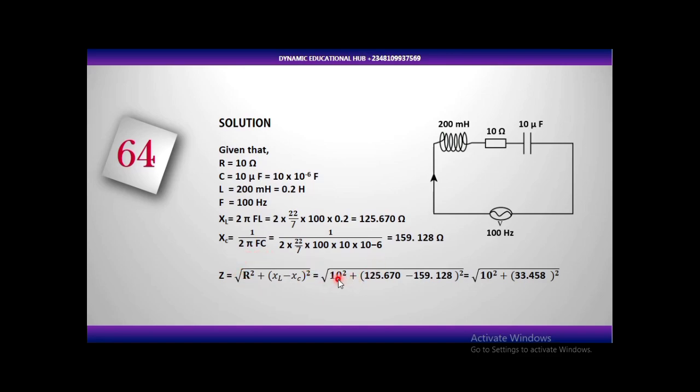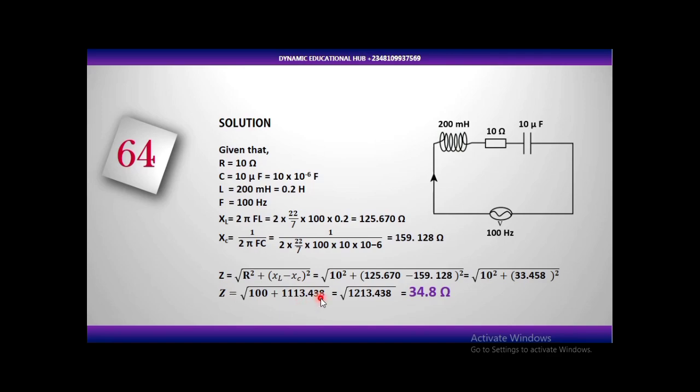Now impedance is the square root of R squared plus XL minus XC squared. So go ahead and find it. Putting all this in the formula, we have 10 squared coming from our resistor, plus 125.670, which is our inductive reactance, minus our capacitive reactance, all squared.